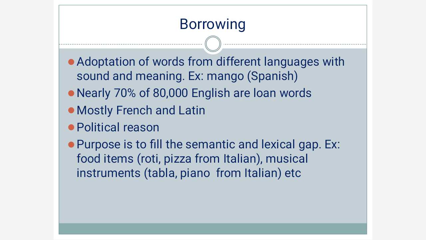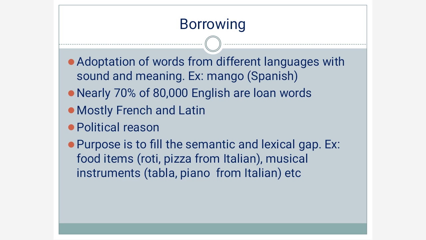The purpose of borrowing is to fill the semantic and lexical gap. Examples are food items and musical instruments. See the word roti. Roti is a South Asian or Indian word, and there is no concept of roti in English.